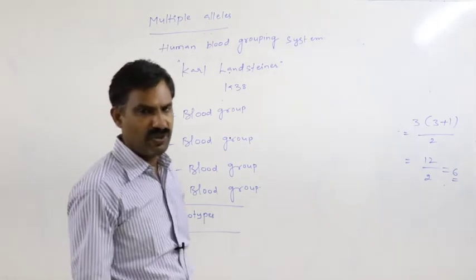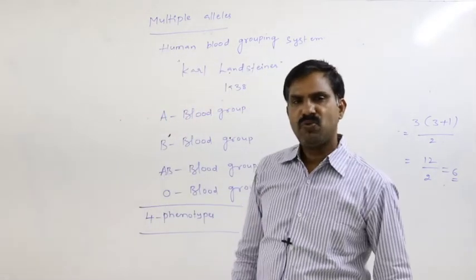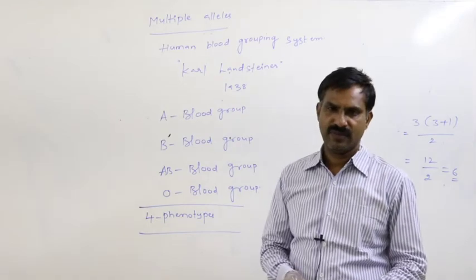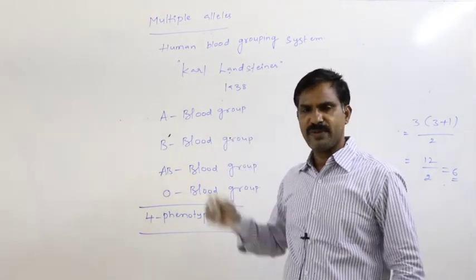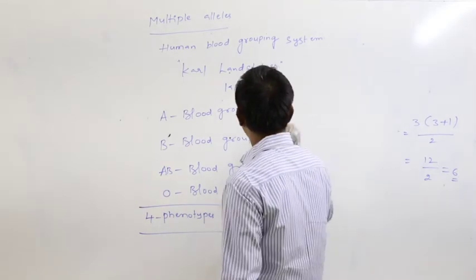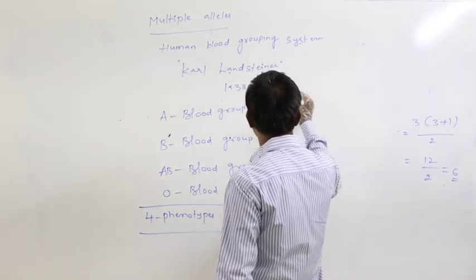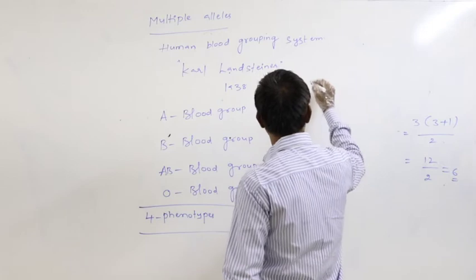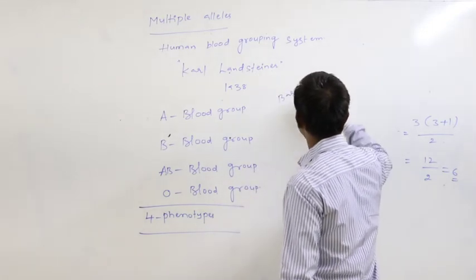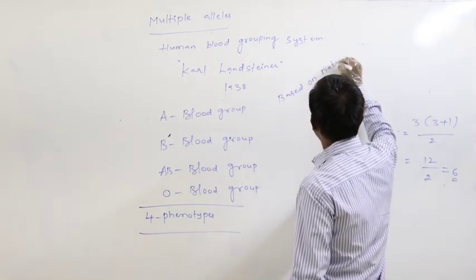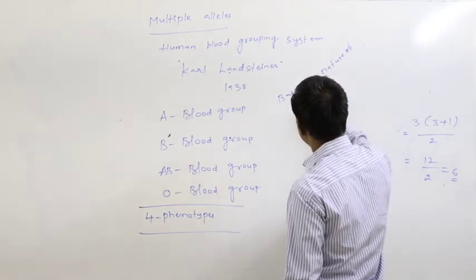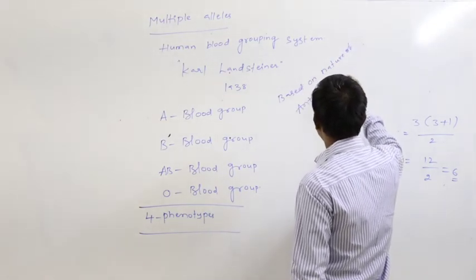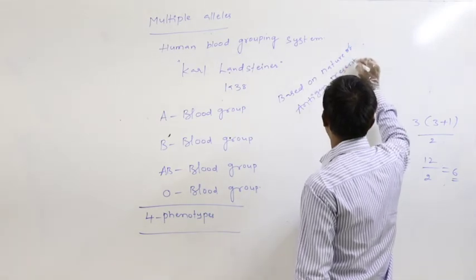So what is the basis for classification of these blood groups into four phenotypes? Based on the nature of antigen present on RBC.